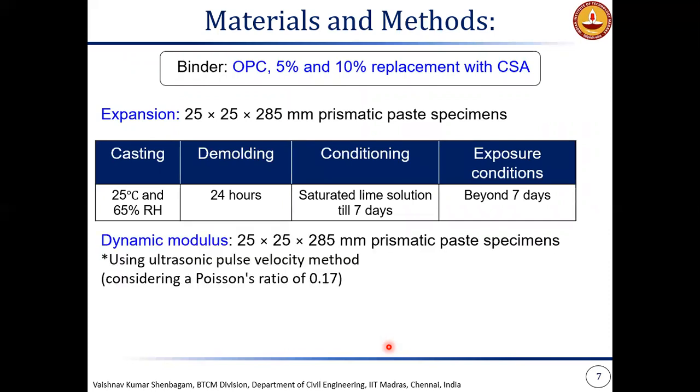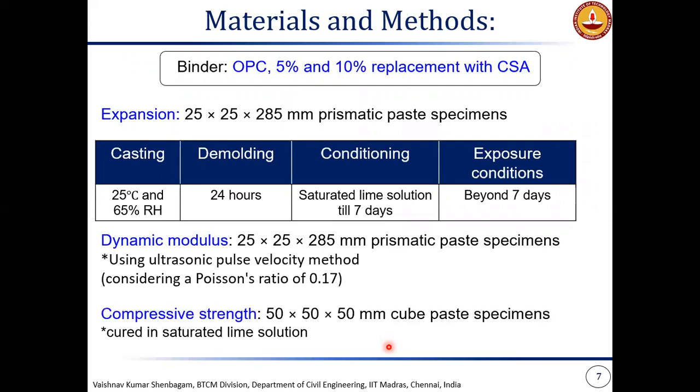In order to get an idea of the stiffness, the dynamic modulus test was done based on the ultrasonic pulse velocity method on similar specimens, and the compressive strength was evaluated based on 50 cement paste tube specimens.